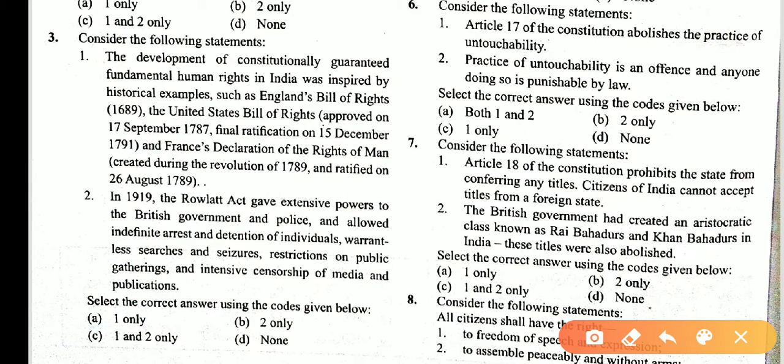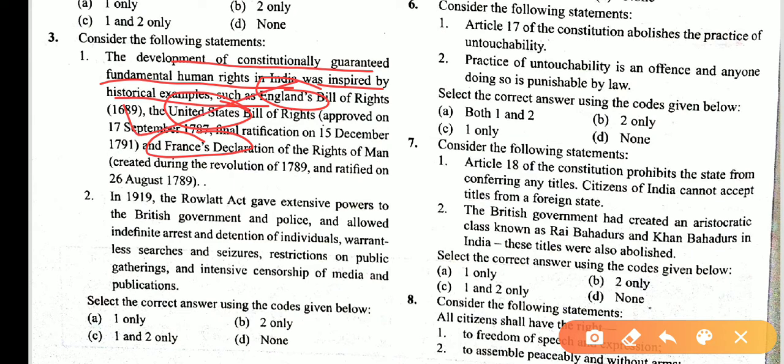Consider the following statements. The development of constitutional guarantee of fundamental human rights in India was inspired by many countries: England's Bill of Rights, the United States Bill of Rights, and the French Declaration of the Rights of Man. All of them are correct.